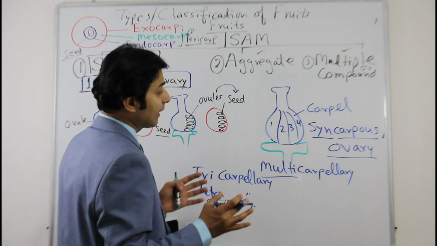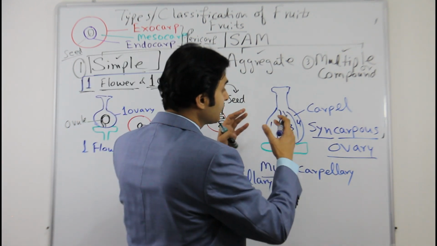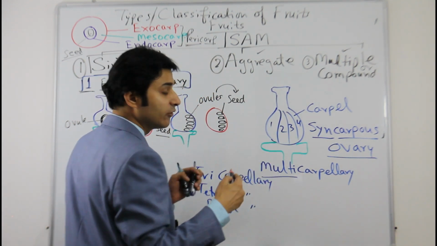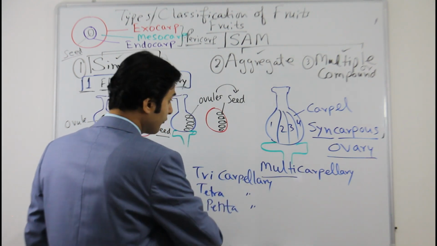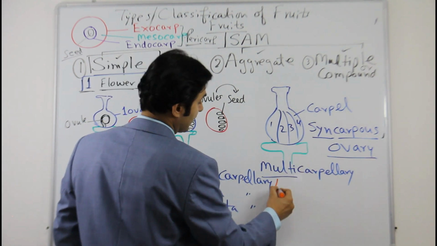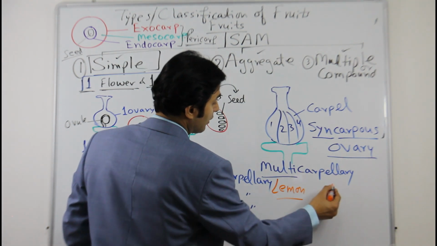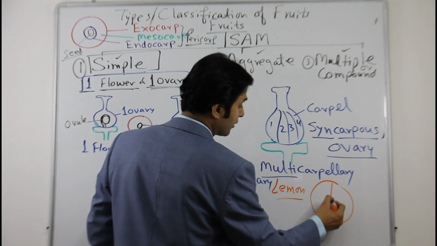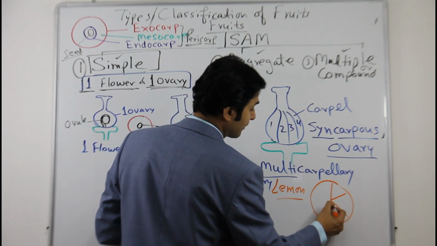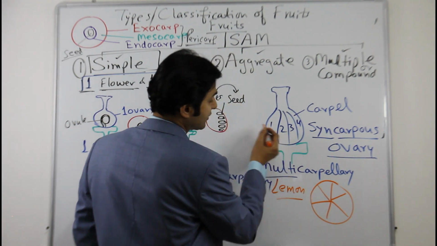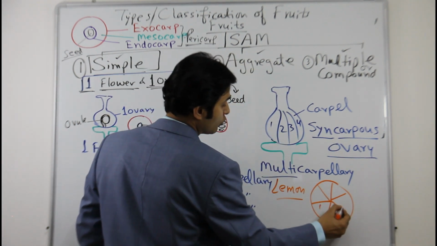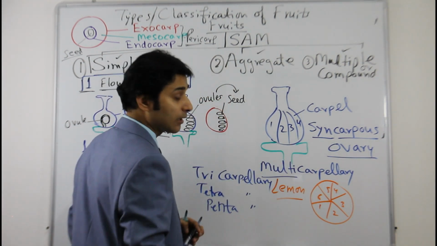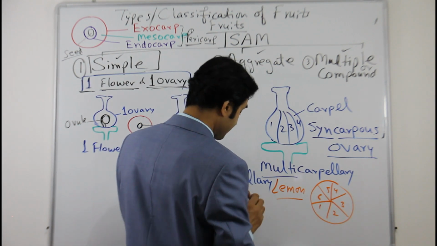So you can see now what will happen when this ovary becomes fruit after fertilization. It will have these segments, these chambers will be very clear. For example, if you see a lemon, let us see lemon for example. When you see a lemon, what you will notice is that from the center there are many segments. These segments are these carpels. 1, 2, 3, 4, 5, 6, 7. Here it is 6, hexacarpellary. So these are the carpels.